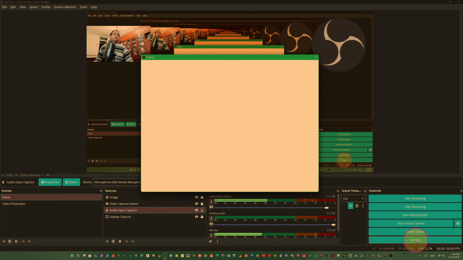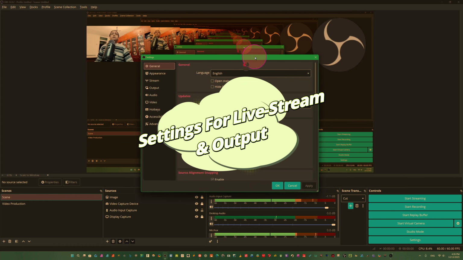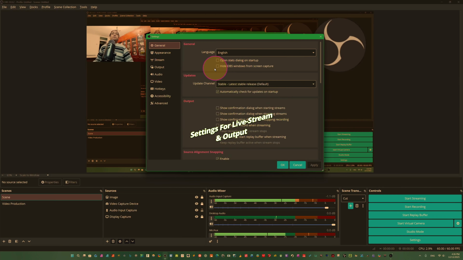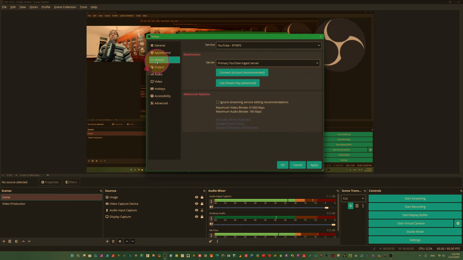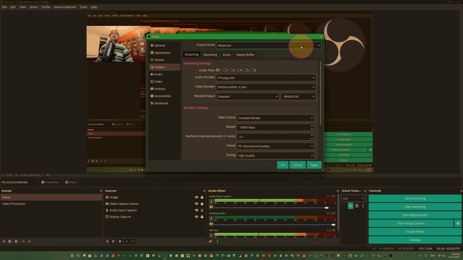Settings, just click here, settings, just close anytime and come here to settings. Now we are inside settings here. Come here, these are the general settings we know. If you want to hide OBS, it will be hidden from screen, but I don't need this. These are the appearance, you know, these are the basic settings. We come here, first we come to our output settings. It's a very important output mode. I put this on advanced here. You see, this is the simple mode, and I put this on advanced mode.